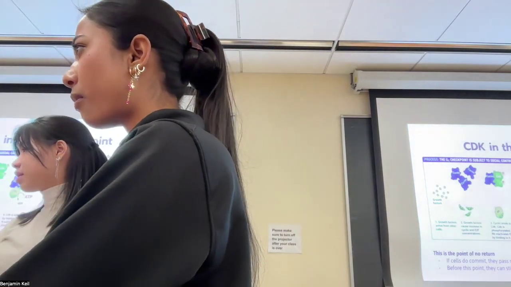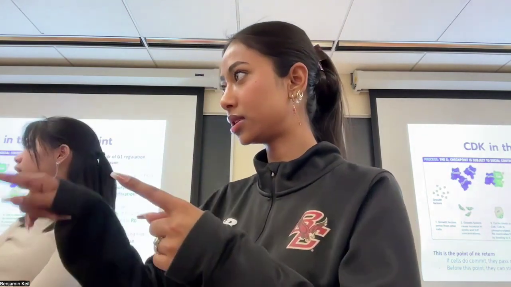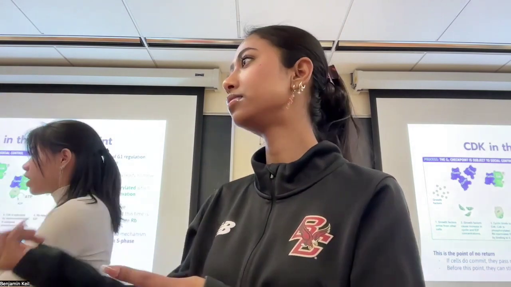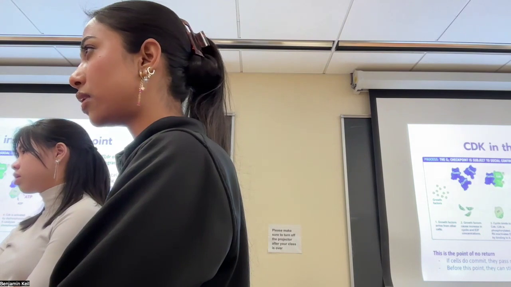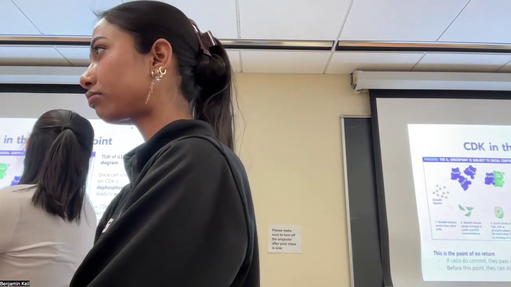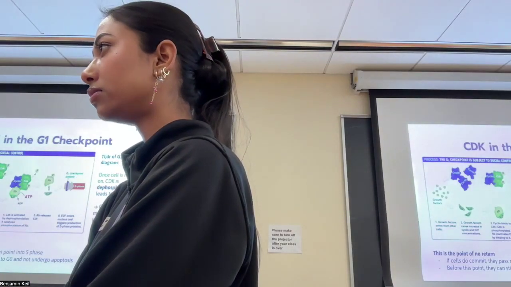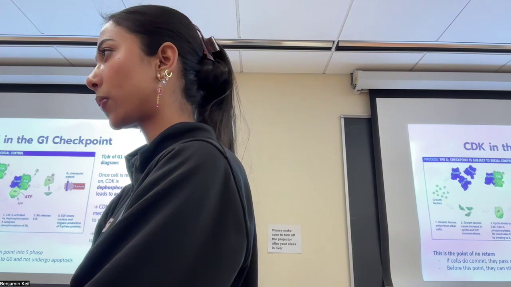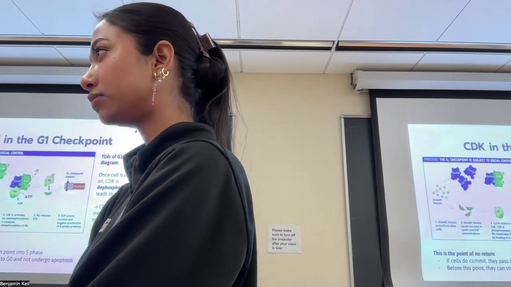So once RB is activated, it will release E2F, which will go into the nucleus and make transcription factor. E2F is a transcription factor. Actually, technically when RB gets phosphorylated, it becomes inactive. RB is always active, holding on to E2F. The phosphorylation basically changes it. It's like two hands holding the E2F. The phosphorylated hands open, it releases.